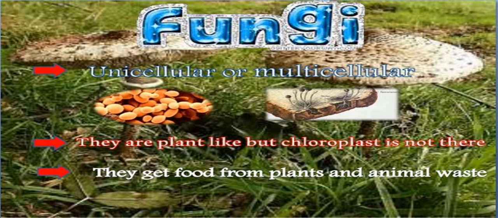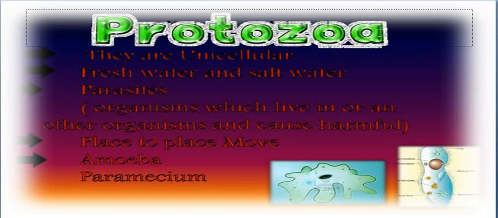Now our next topic is protozoa. Protozoa are unicellular. I have told you earlier also that unicellular is an organism that is made up of just one cell. They are mainly found in fresh water and salt water. They are parasites, which means they depend on dead and decaying plant matter for food. And they move from place to place.